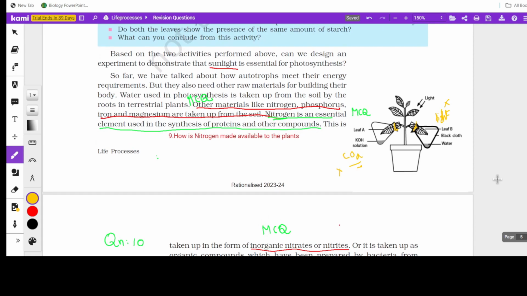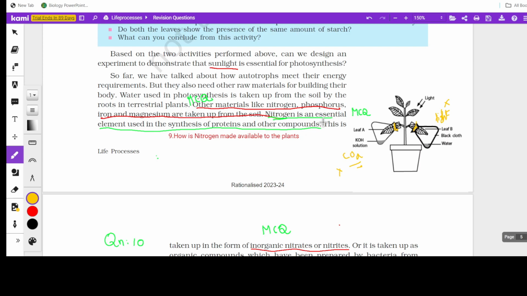And now we have already spoken about the raw materials required, like carbon dioxide, water, and light. Other than that, what else is required for plant growth? The other materials like nitrogen, phosphorus, iron, and magnesium are taken up from the soil, and they are very important. Before that, the sources of carbon dioxide and water can be asked. Carbon dioxide is taken from the atmosphere, and water is from the soil. Okay. Now, nitrogen is essential. This is one of the important MCQs.